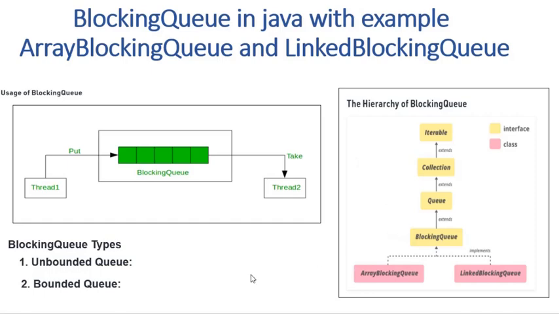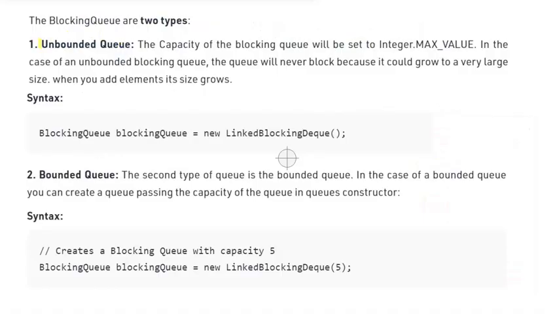Blocking queue types are two: first, unbounded blocking queue, and second, bounded blocking queue. In an unbounded blocking queue, the capacity of the blocking queue is set to Integer.MAX_VALUE. In the case of an unbounded blocking queue, the queue will never block because it grows to a very large size. When you add an element, its size grows. This nature of queue we can implement by using the LinkedBlockingQueue.